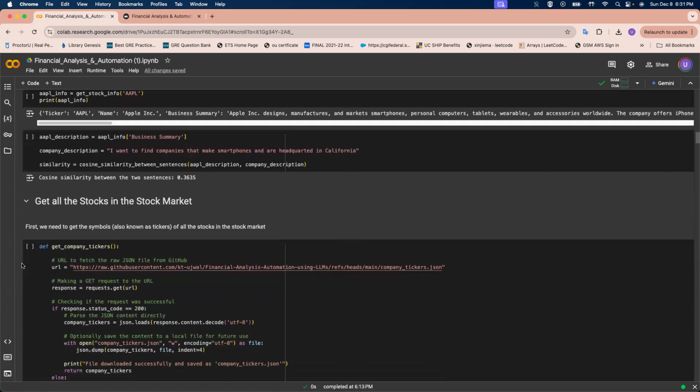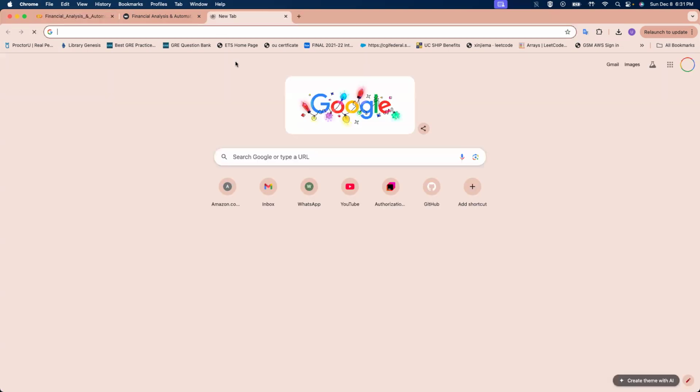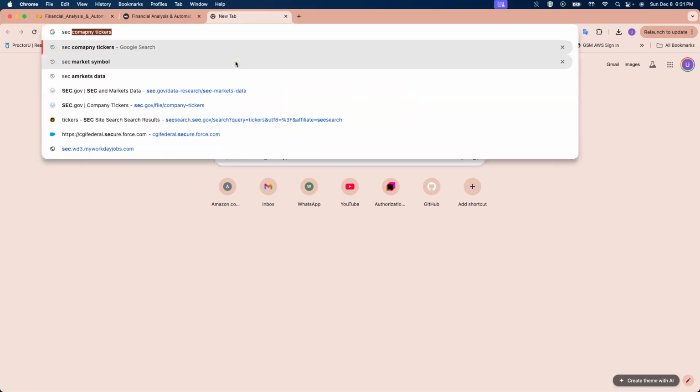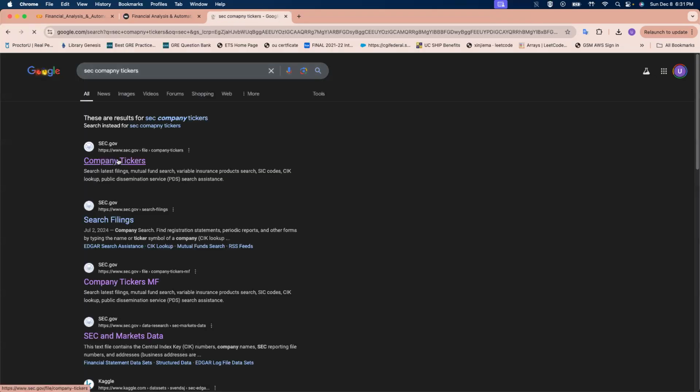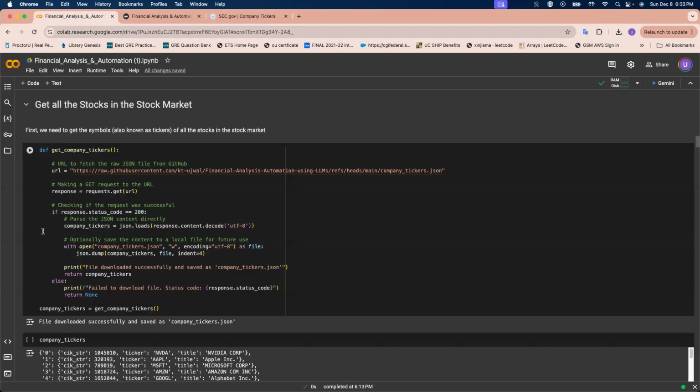Once we have done that, we also fetch the company ticker information from the SEC company tickers. The SEC is the governing agency that governs all the stocks from Nasdaq, S&P, basically the stock governing agency for the bull market.